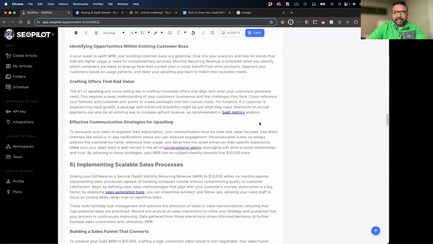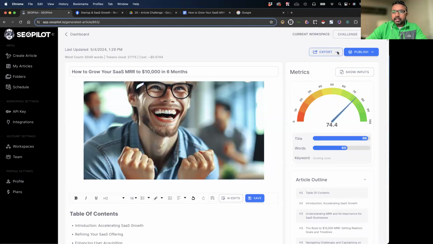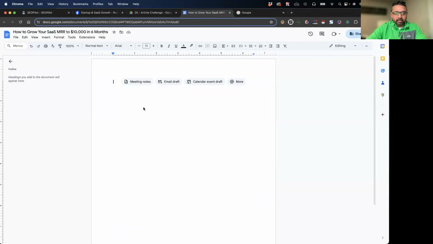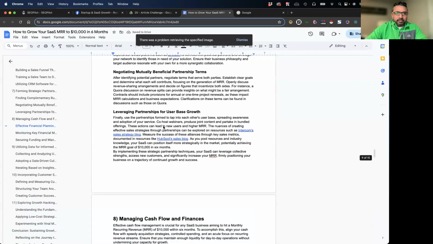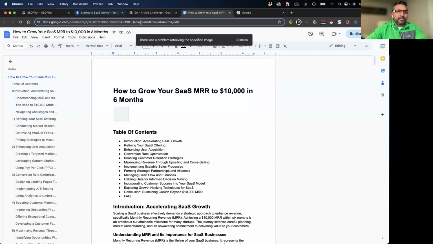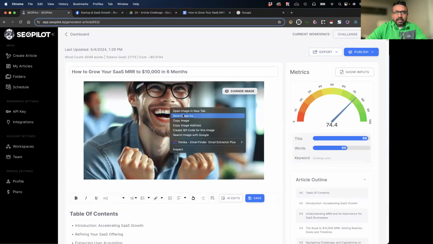I'm going to go ahead and save it. So save, perfect. I'm also going to export this for Chaitanya because I promised that I would give him the article. That was the whole challenge. So let's go ahead and give him the article. Here we go. So perfectly formatted. Everything's here. Gonna retrieve the image. I don't know why, but no worries. I will get it to him. Here's the image.